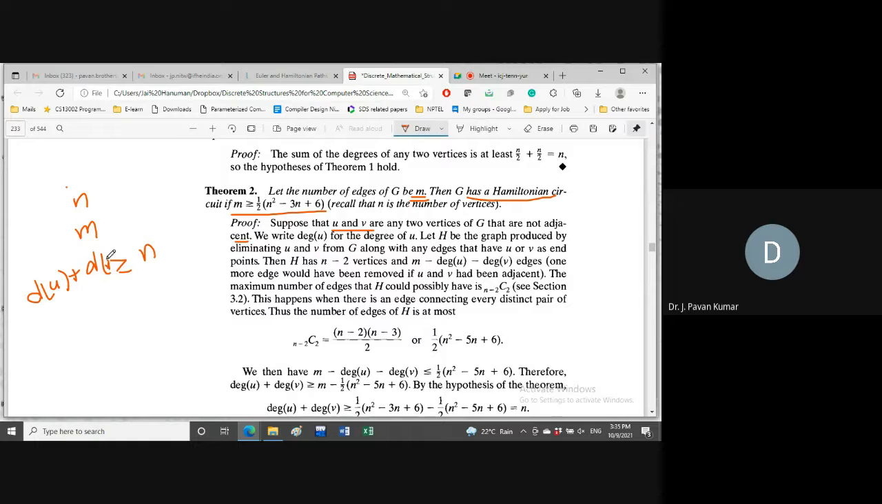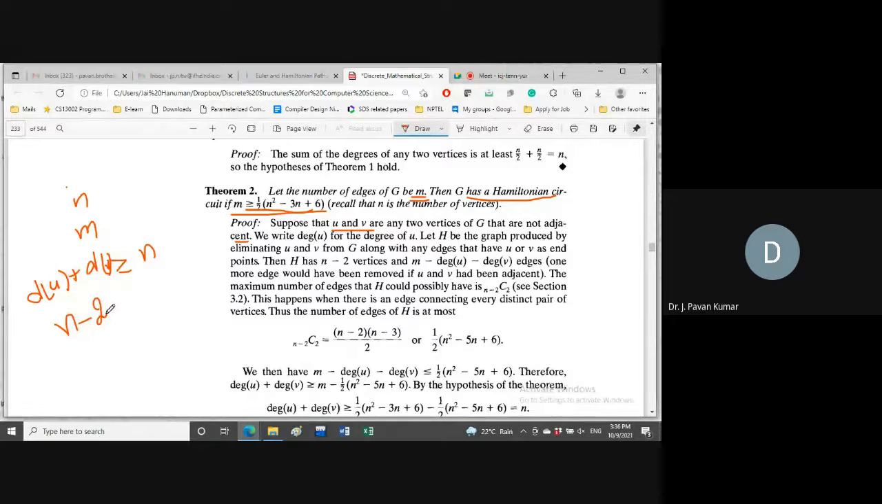Based upon this, we will try to prove this particular statement. Now, if these two vertices, u and v, are removed from the graph, how many vertices will we have in the remaining graph? Total vertices are n. Two vertices are removed, so the remaining vertices are n minus 2.